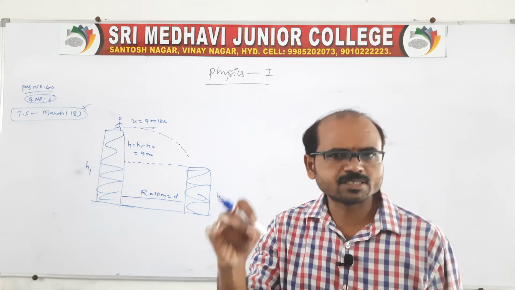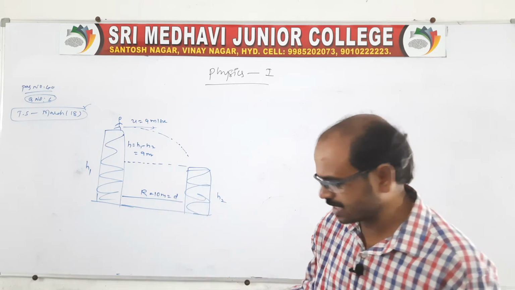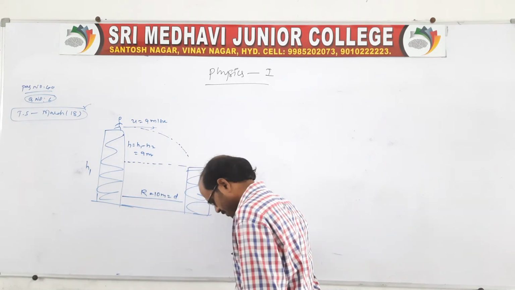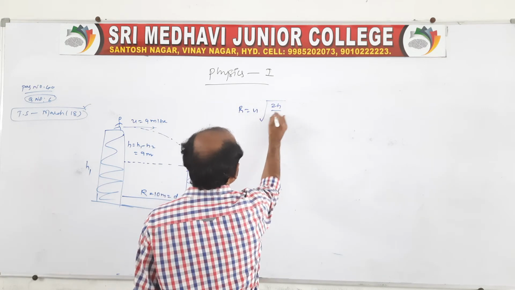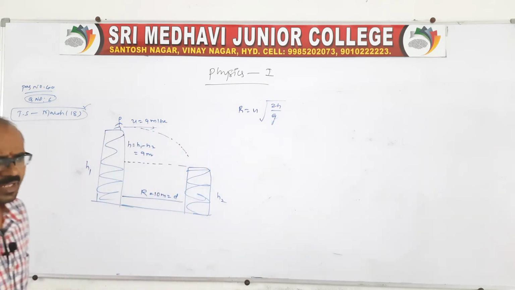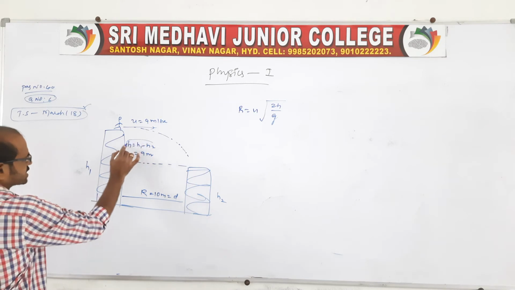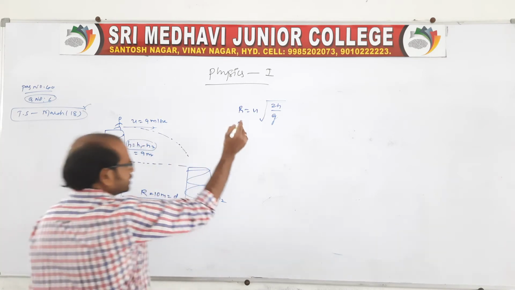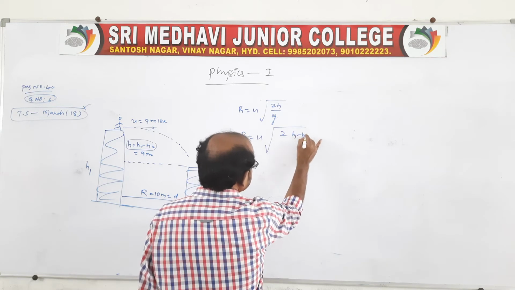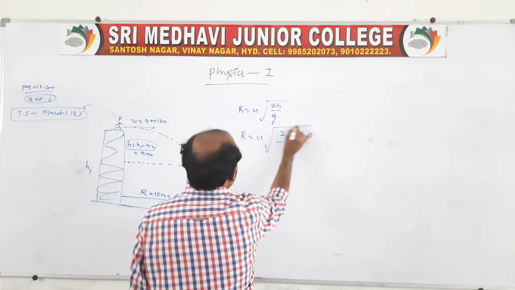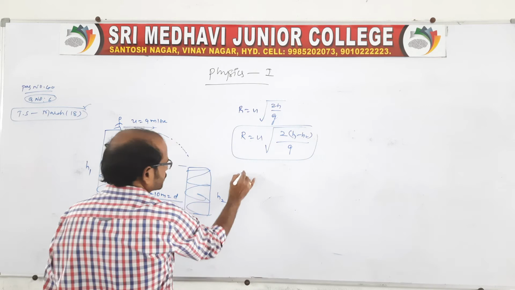The conclusion will be very simple. When he jumps onto the next building, we have to find the range. By using this information, range is equal to u into root over 2h by g. Very simple. What will h be? Actually h is nothing but h1 minus h2. There is a formula, root over 2(h1 minus h2) by g, or else you can directly substitute, no problem.